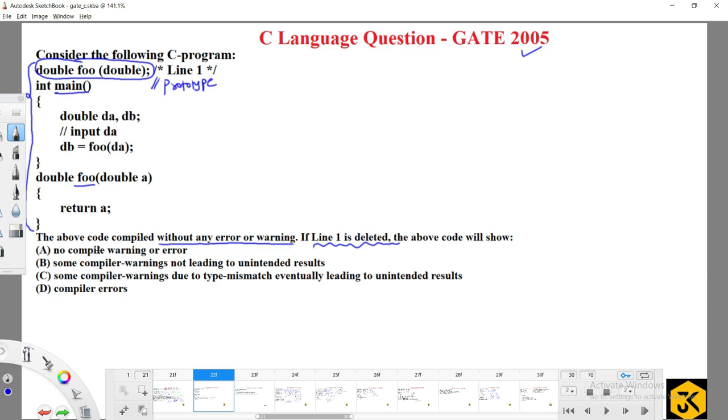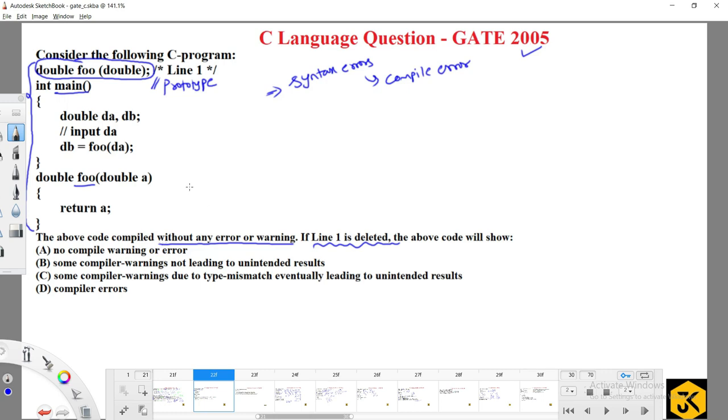There will be no compile warning or error. Some compiler warnings not leading to unintended results. Some compiler warnings due to type mismatch eventually leading to unintended results. Compiler errors. Guys, here you have to think about one important point. Compiler error means if it violates any kind of syntax rules, obviously it is going to throw a compile error. So here they are saying that there won't be any kind of compiler error or warning.